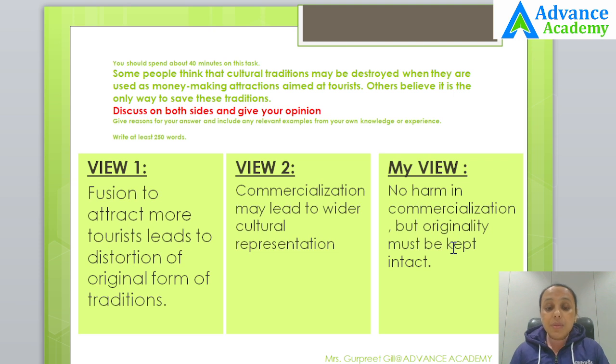Some students ask me whether they need to elaborate in much detail. No, you might just elaborate your ideas up to 3 or 4 sentences. That would be enough. Even 2 sentences would be enough if the idea can be fully developed in those 2 sentences.